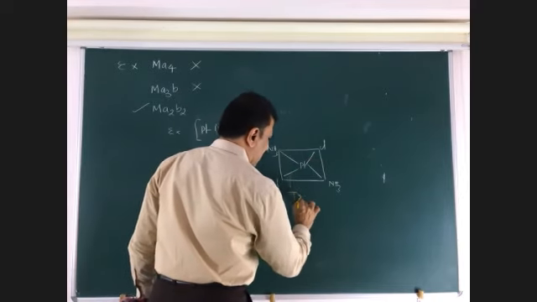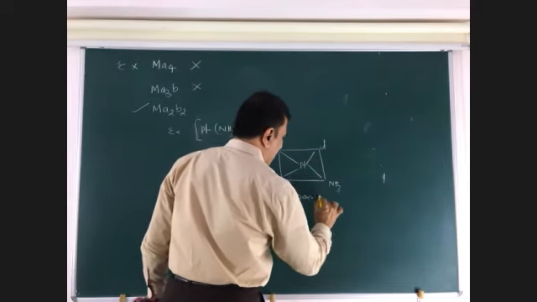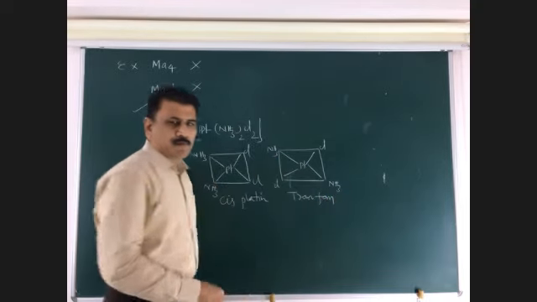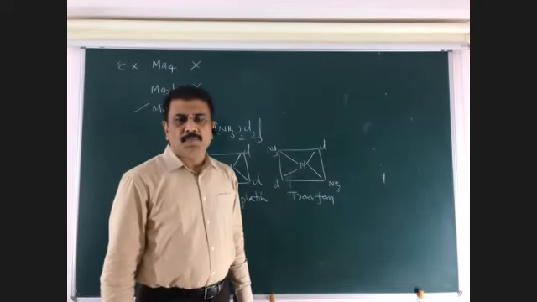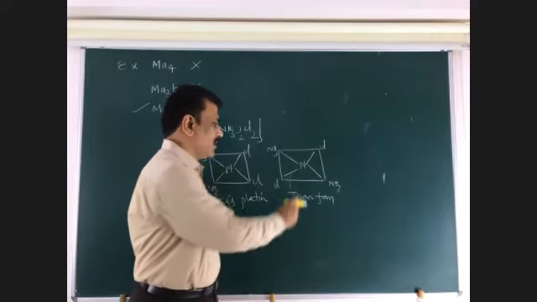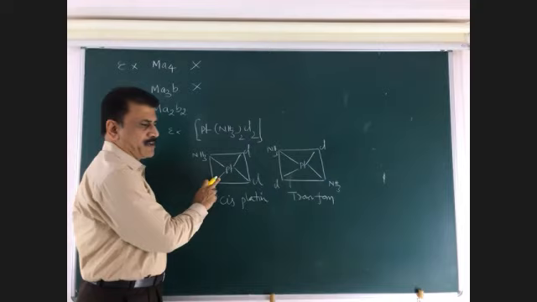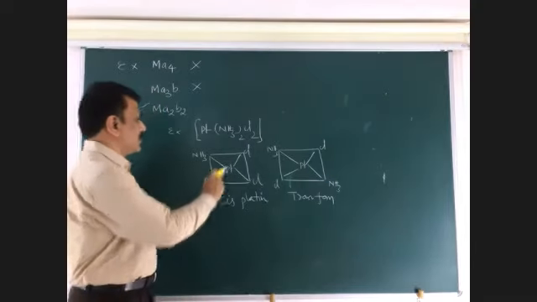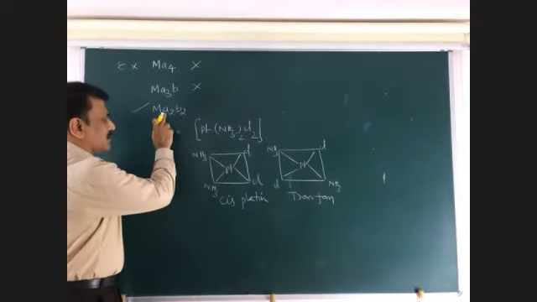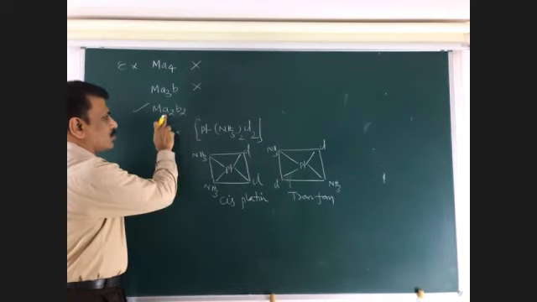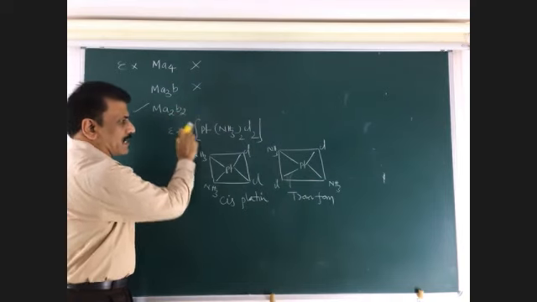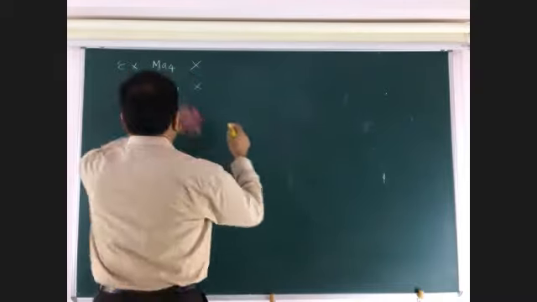This is the trans form, which has no medicinal value. That means it is not at all used for cancer curing. So this is one of the important applications of cisplatin. This comes under this heading. These are nothing but ligands. Two ligands are one type, two ligands are another type. Third variety.